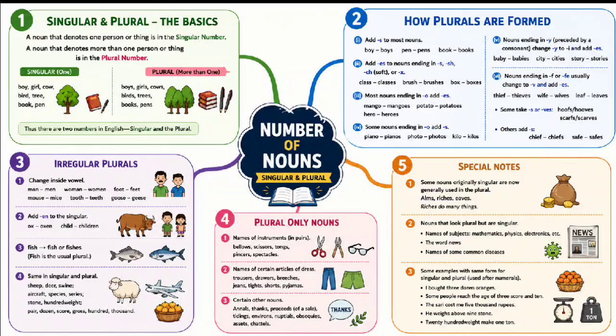Some nouns originally singular are now generally used in the plural, as alms, riches, eaves. Riches have many uses. The following nouns look plural but are in fact singular. Names of subjects: mathematics, physics, electronics, etc. The word news. Names of some common diseases: measles, mumps, rickets. Names of some games: billiards, draughts.